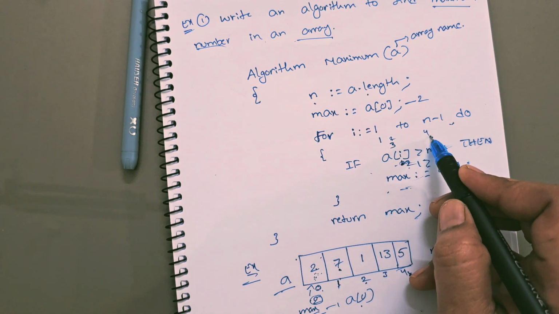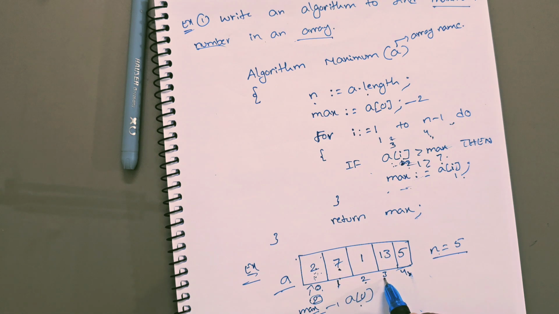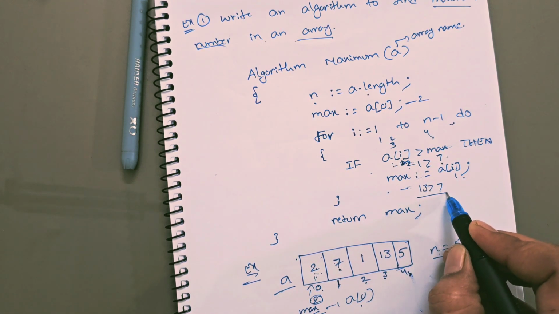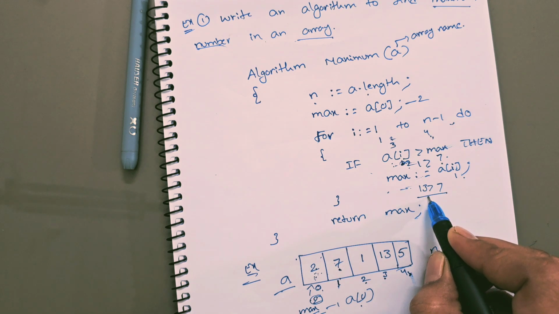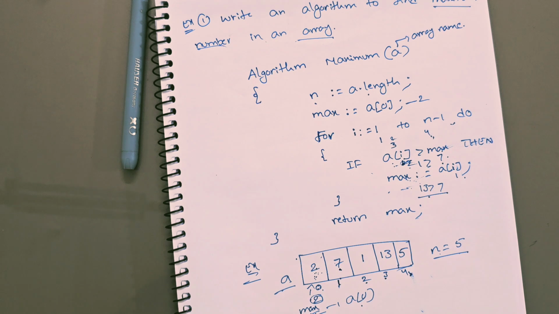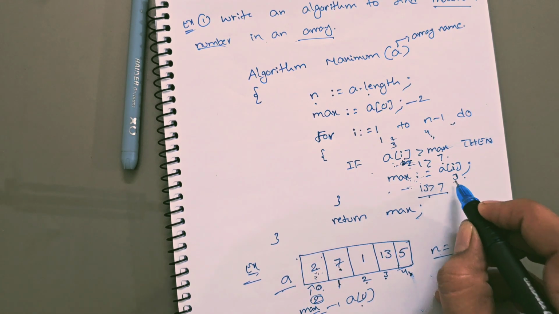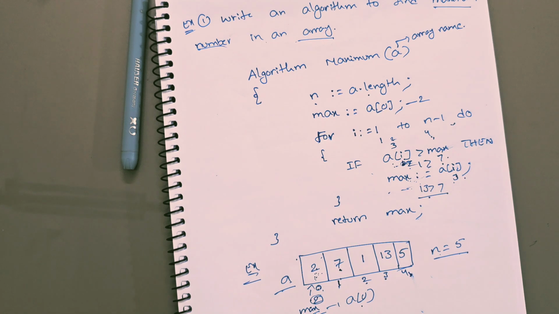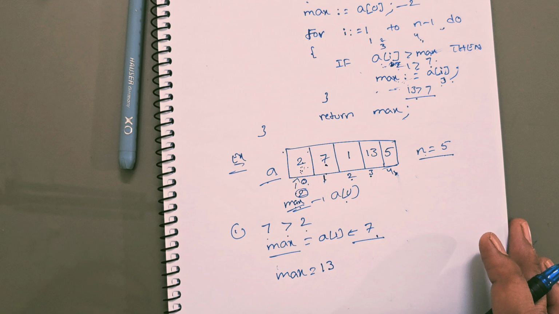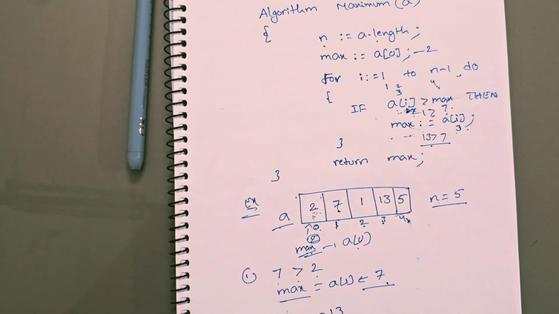3 to 4, the condition returns true. Now A of 3, I is 3. So what is A of 3? 13. Is 13 greater than max? Max contains 7. Is 13 greater than 7? Yes. The condition returns true. If the condition returns true, you have to update the max value. Now max is A of 3. What is the I value right now? 3. So max is equal to 13.